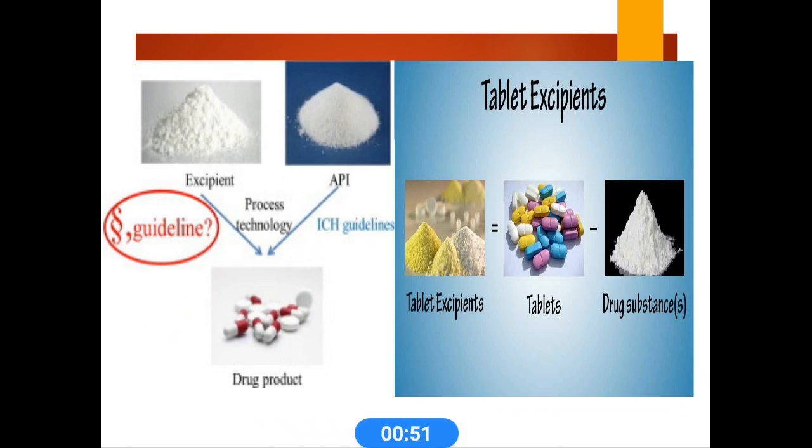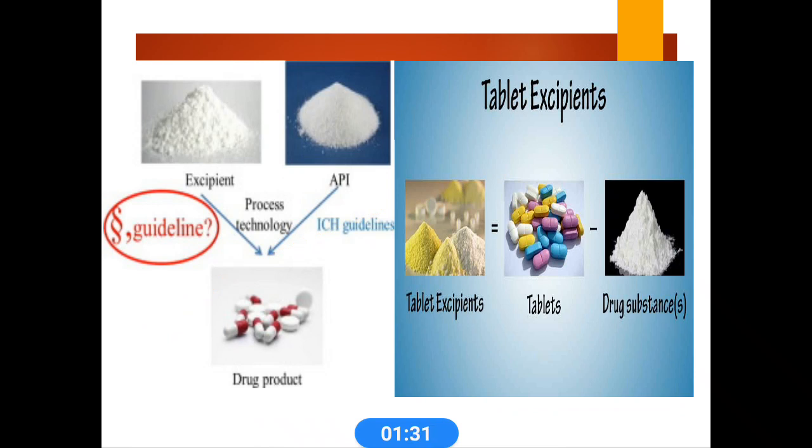Every dosage form is a combination of a drug and non-drug components, that is, excipients. So in every drug preparation there are two main types of ingredients: excipients and active pharmaceutical ingredients. The active pharmaceutical ingredients are the chemical compounds usually used for diagnosis, treatment and prevention of disease.